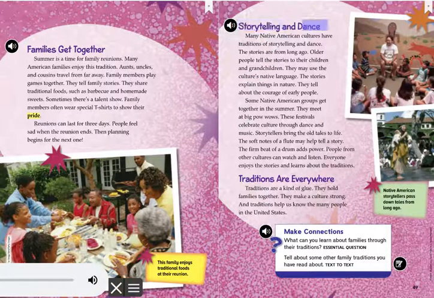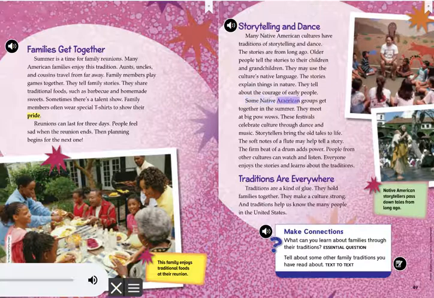Storytelling and dance. Many Native American cultures have traditions of storytelling and dance. The stories are from long ago. Older people tell the stories to their children and grandchildren. They may use the culture's native language. The stories explain things in nature. They tell about the courage of early people.